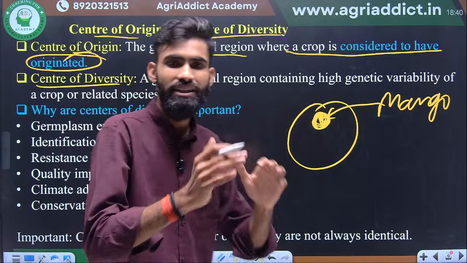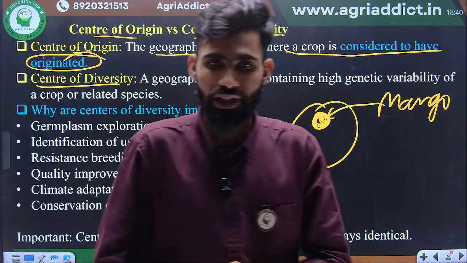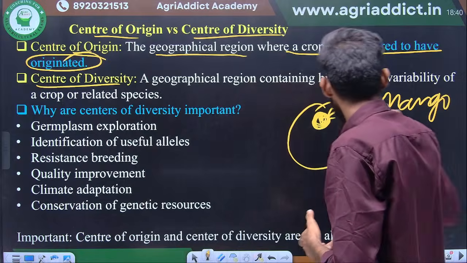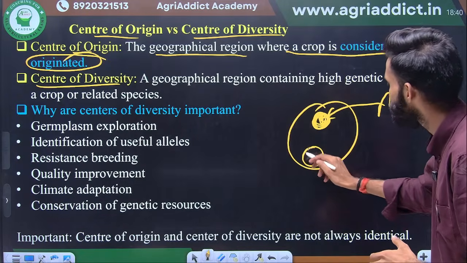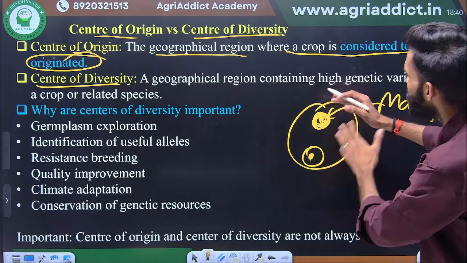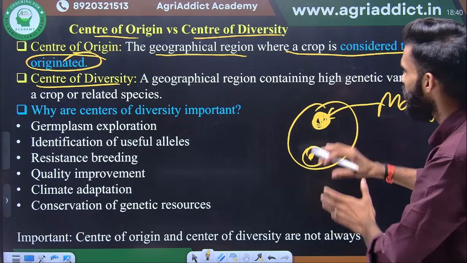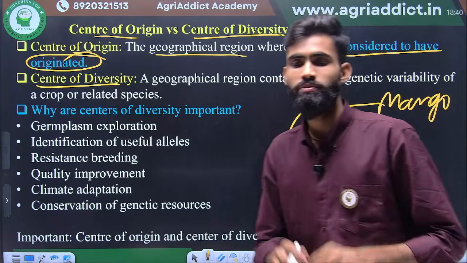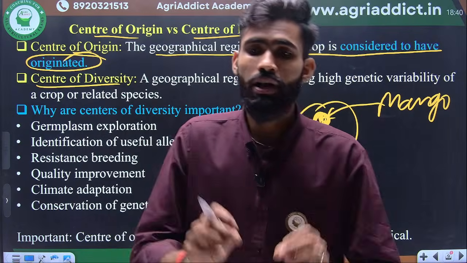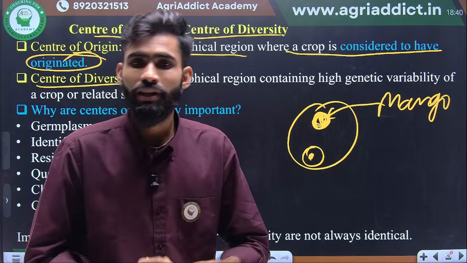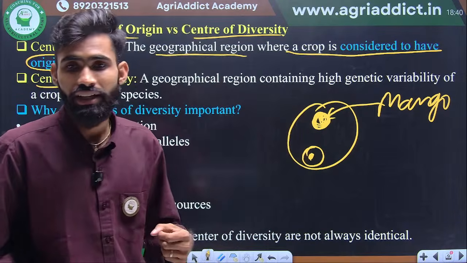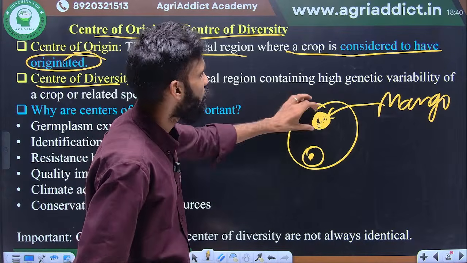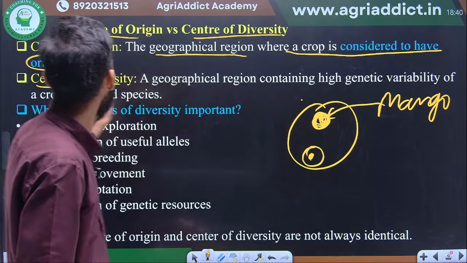Diversity means the place where the maximum diversity is present for that crop. Suppose it is mango, so maximum variation. Suppose this is the area, maybe it is a center of origin or maybe anywhere, but the thing is maximum diversity means maximum cultivars and maximum wild relatives will be present. Maybe it originated in that area or maybe it was introduced there. Okay, so this is the center of diversity.